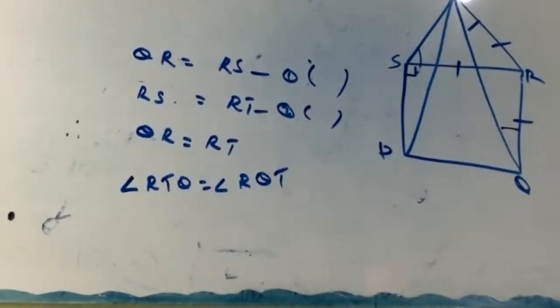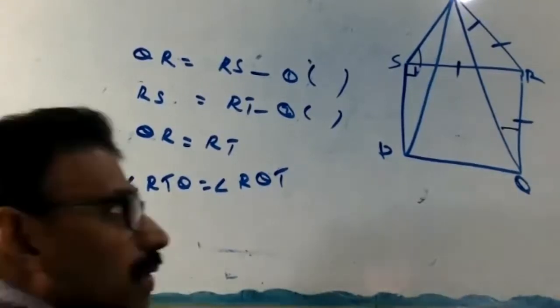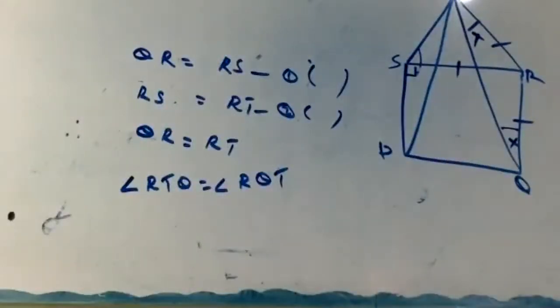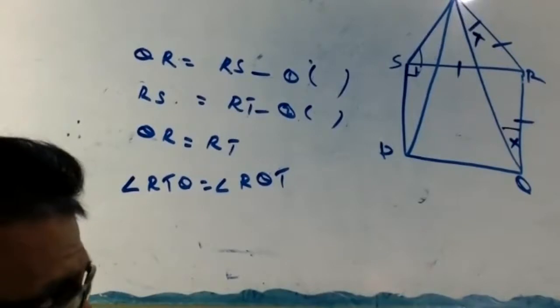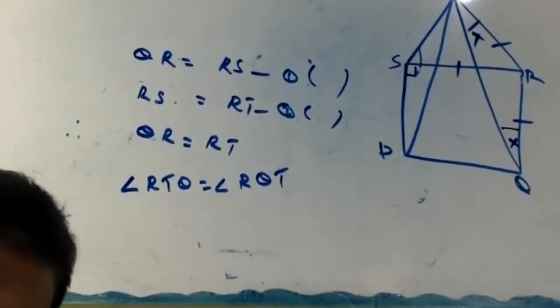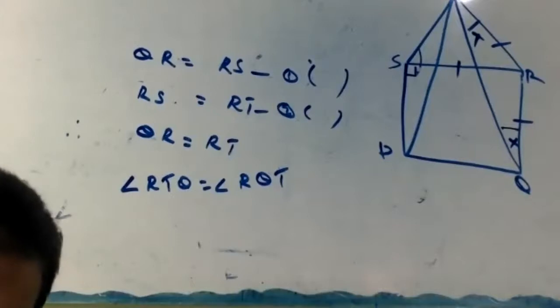Okay, then write. Let angle RTQ equal to angle RQT equal to X. You mark it. Both angles are the same.